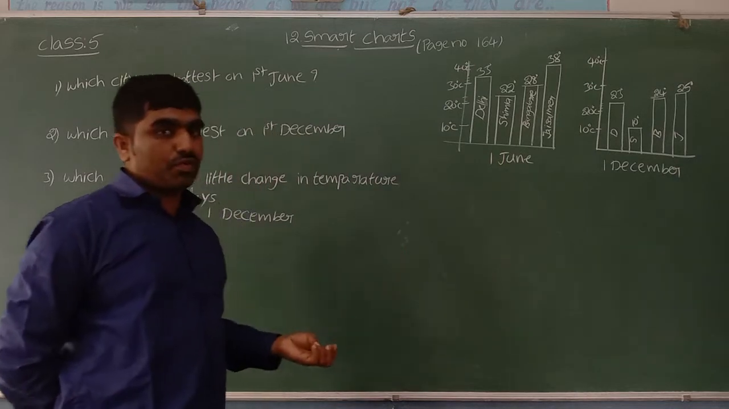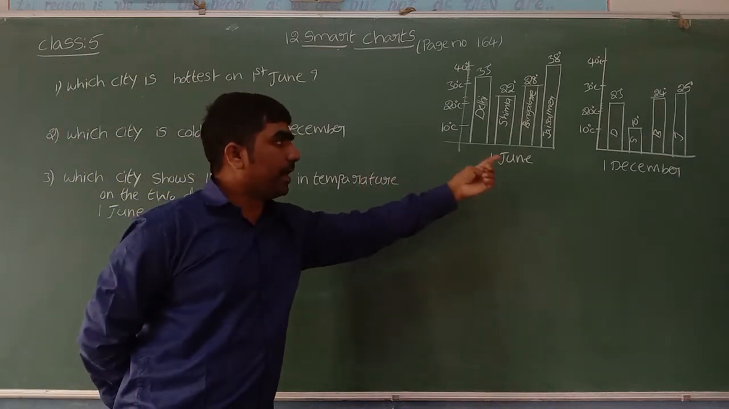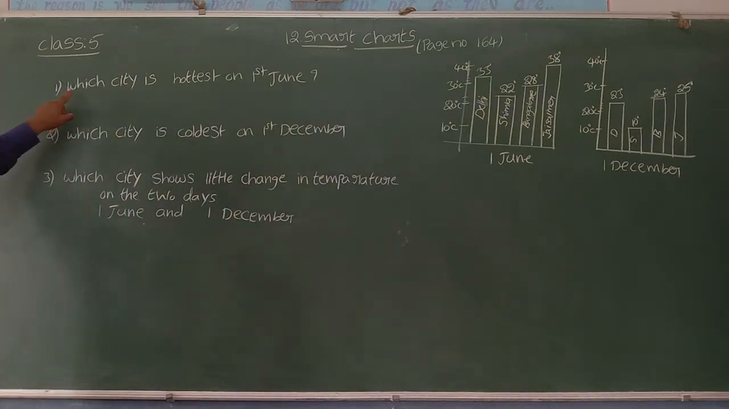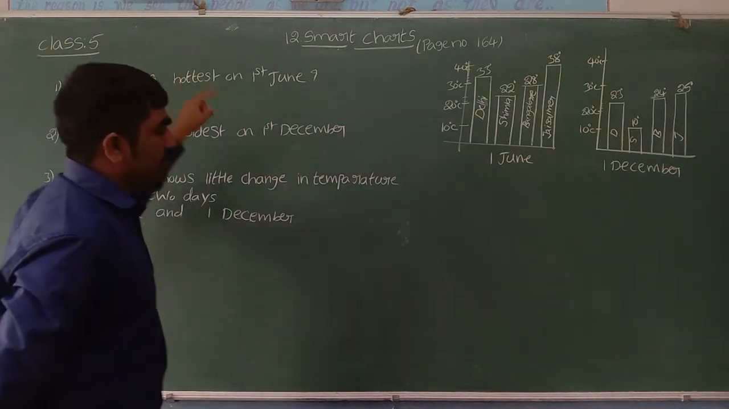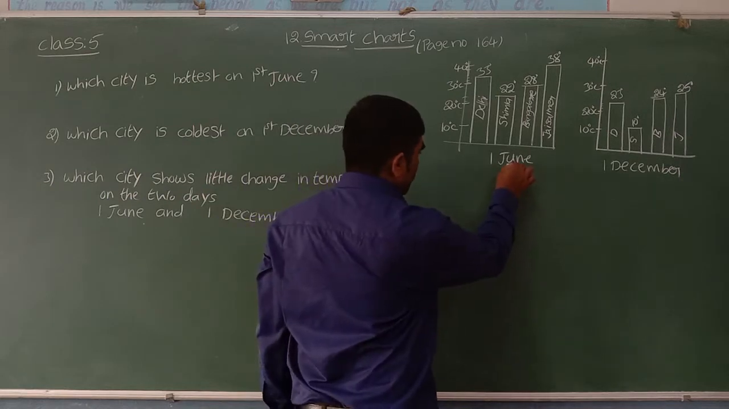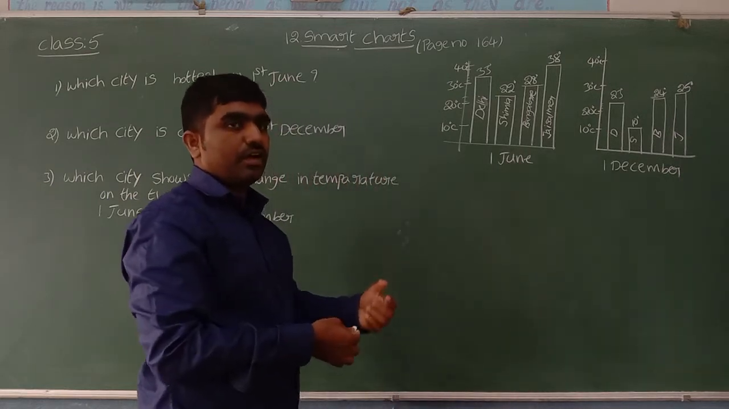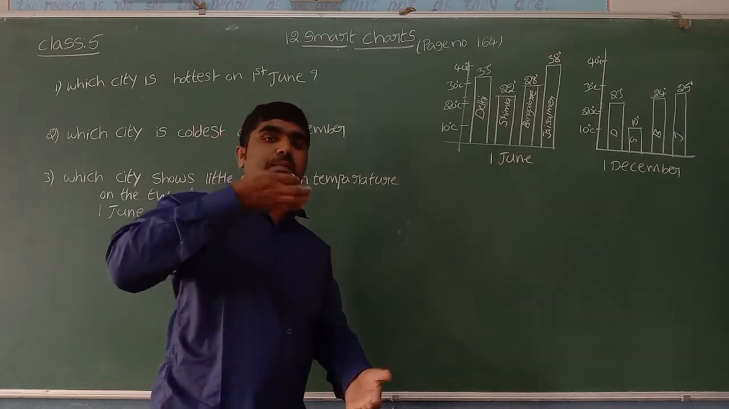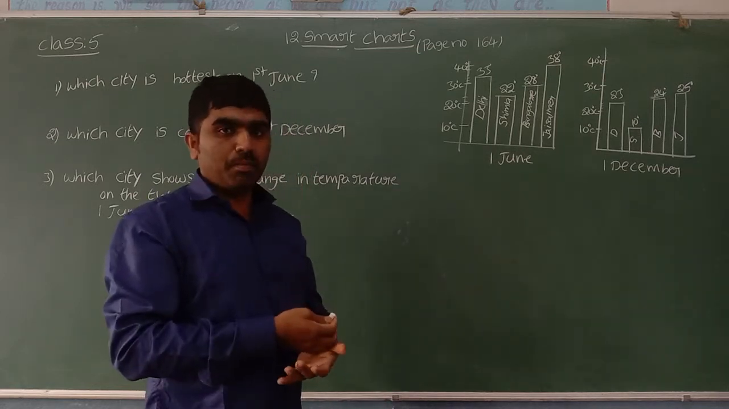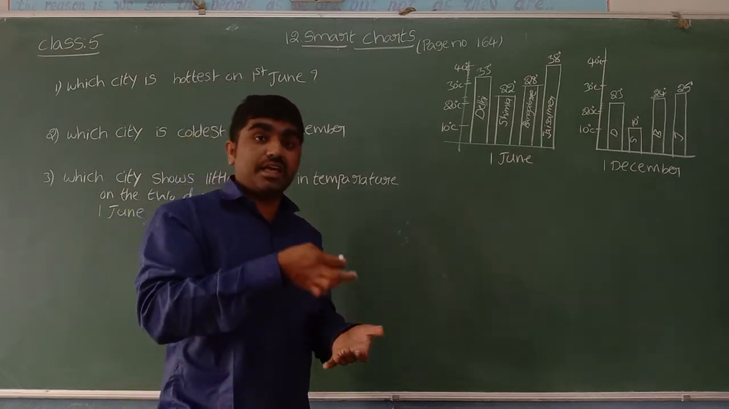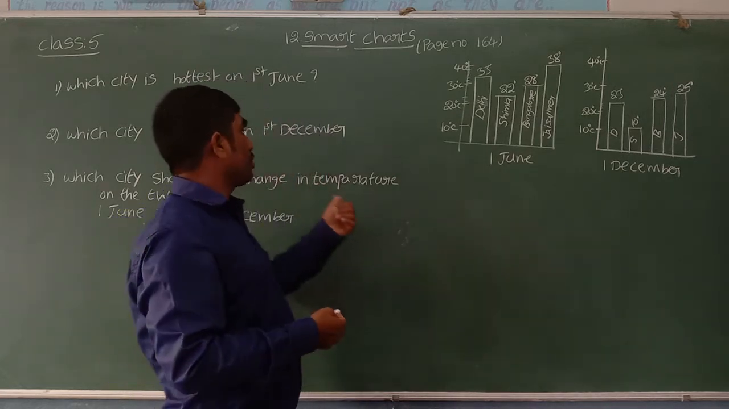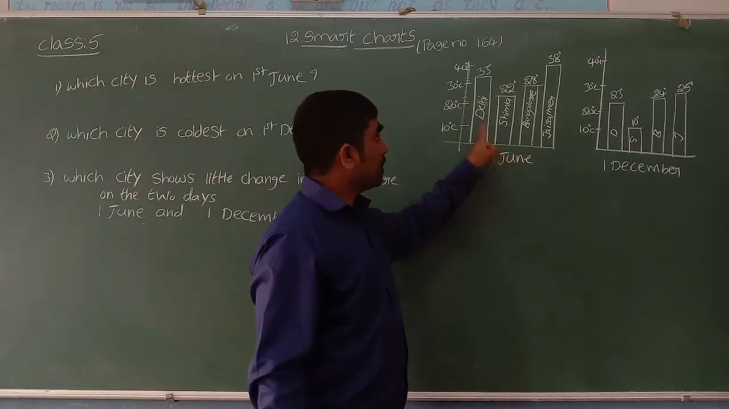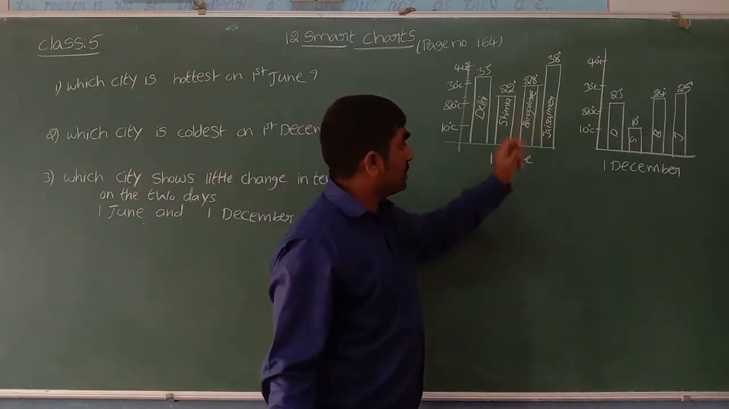Now let us answer a few questions based on this bar graph. What do we call this? A bar graph. Which city is the hottest on 1st June? Hottest means more temperature, so the city with the highest temperature is the hottest. Which city has the least temperature? That will be the coldest.